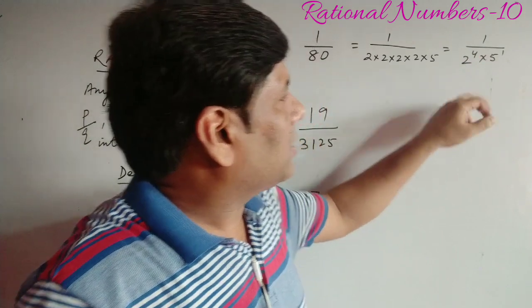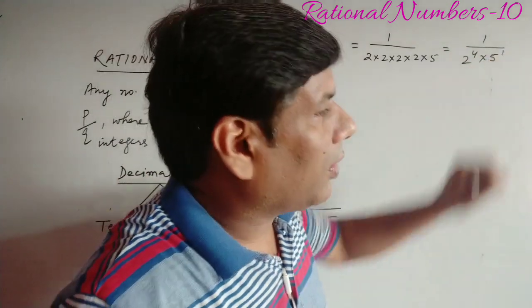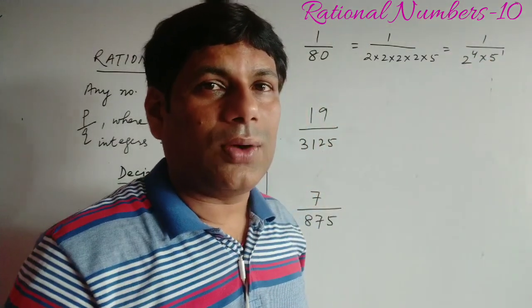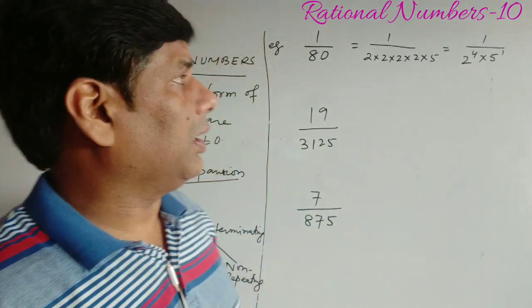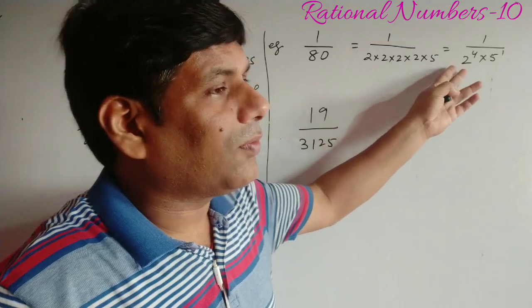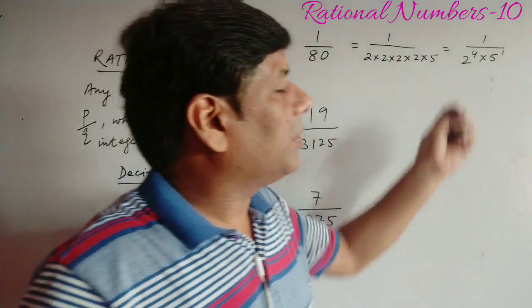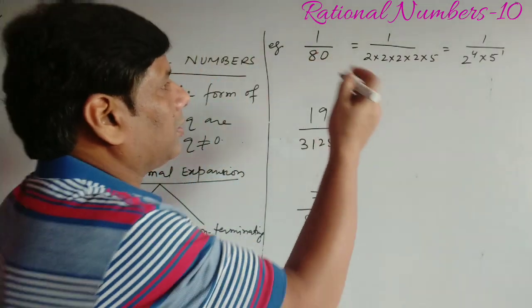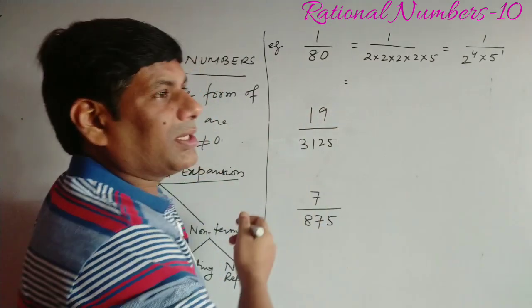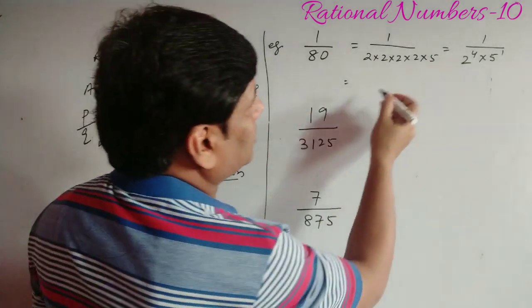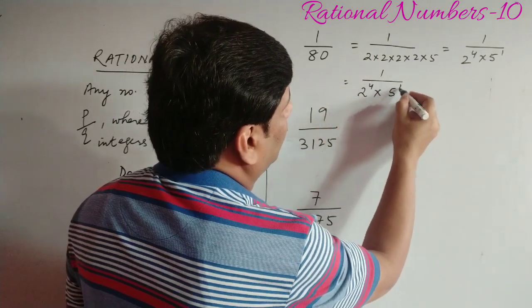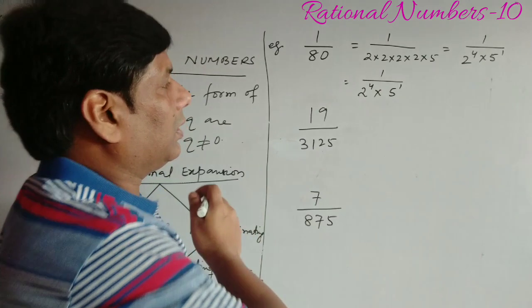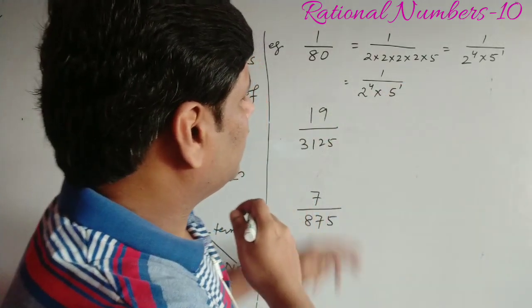तो हम कह सकते हैं कि अगर 2 की पावर 4 और 5 की पावर 1 है तो जिसकी पावर अधिक है उतना ही डेसिमल एक्सपेंशन के बाद वो नंबर टर्मिनेट करेगा. That means we can say that after 4 decimal places this number can be terminating. Also we can express in the form of decimals. How? 2 to the power 4 into 5 to the power 1. This is our given condition.